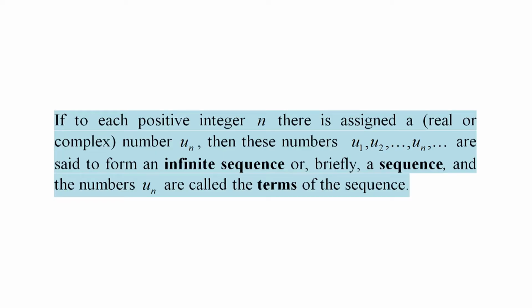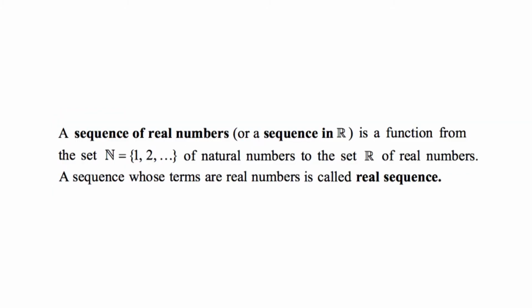Sequences. If to each positive integer n, there is assigned a real or complex number un, then these numbers u1, u2, etc., un, etc. are said to form an infinite sequence or briefly a sequence, and the numbers un are called the terms of the sequence. More precisely, a sequence of real numbers or a sequence in R is a function from the set N equal to the set 1, 2, etc. of natural numbers to the set R of real numbers. A sequence whose terms are real numbers is called a real sequence. In our course, we consider only real sequences.